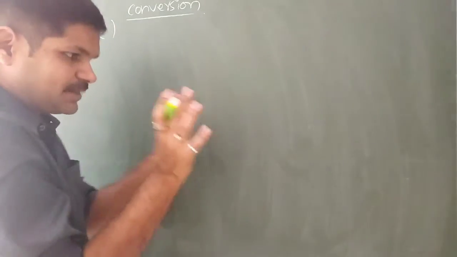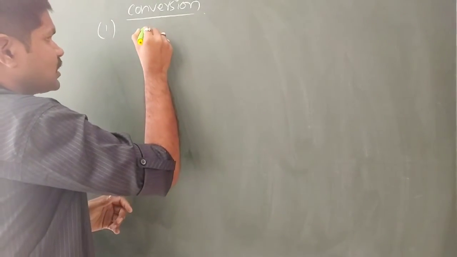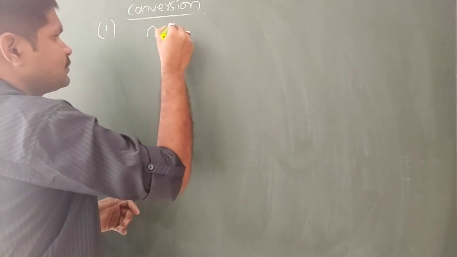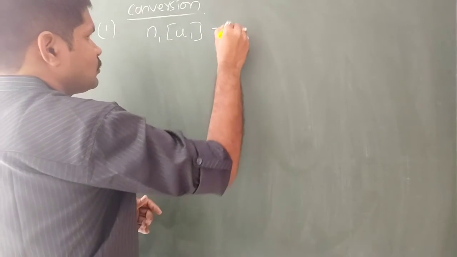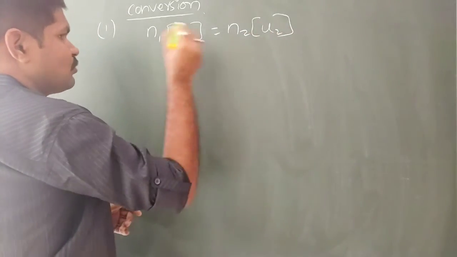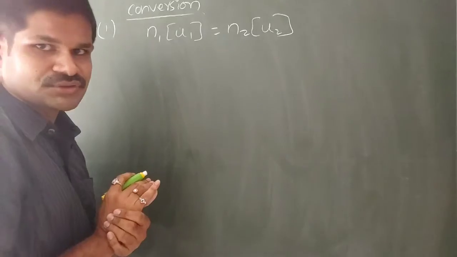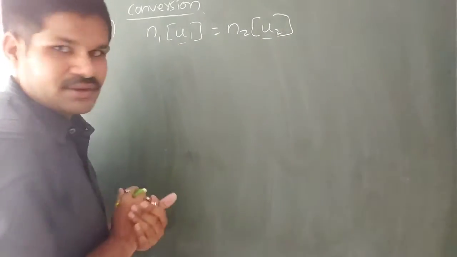If you write that particular equation as a fundamental equation, we can write it as N1 into U1 is equal to N2 into U2, where N1 and N2 are the numerical values of that particular physical quantity and U1, U2 are their units.